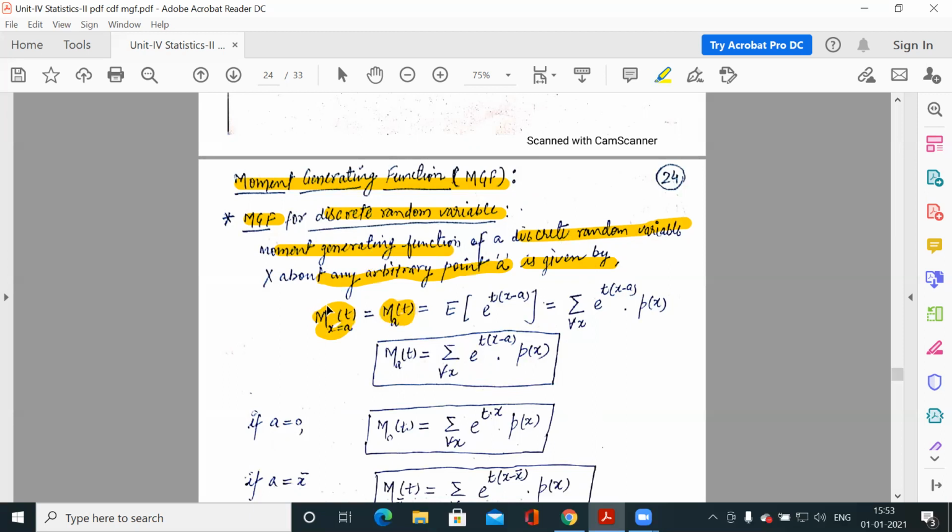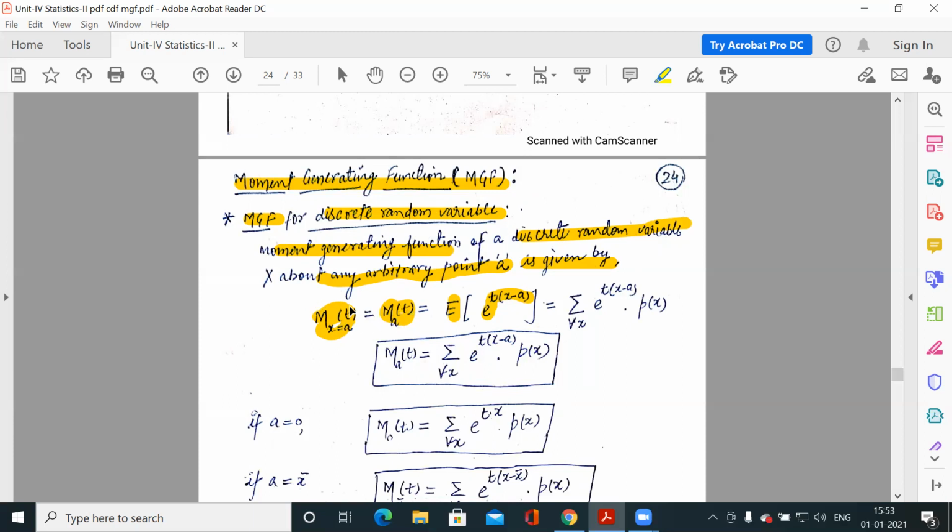It is the expected value of e to the power t(x minus a). Clear?